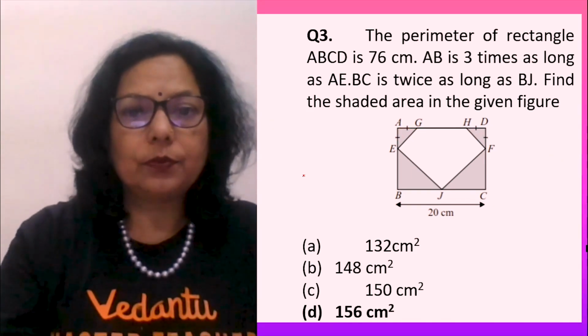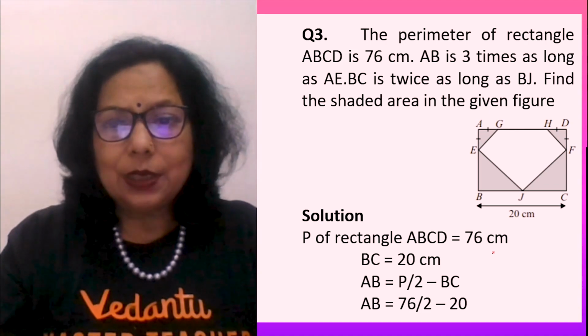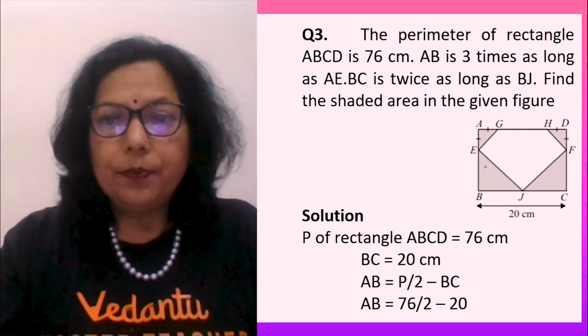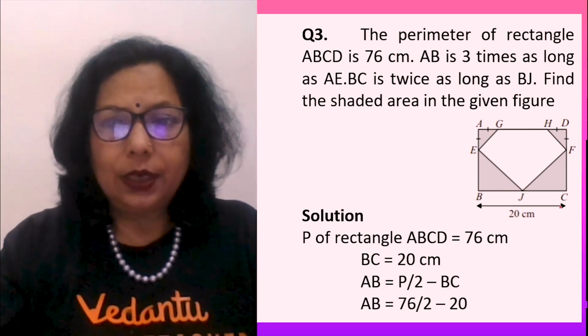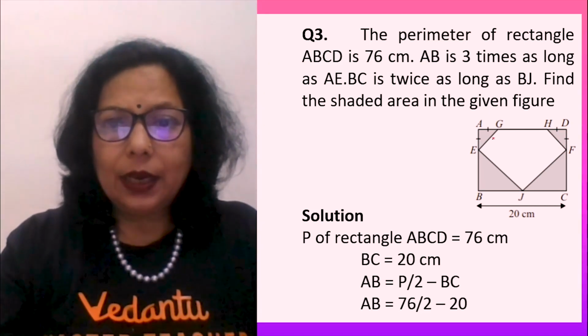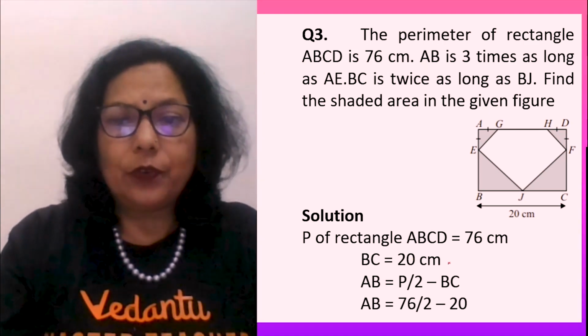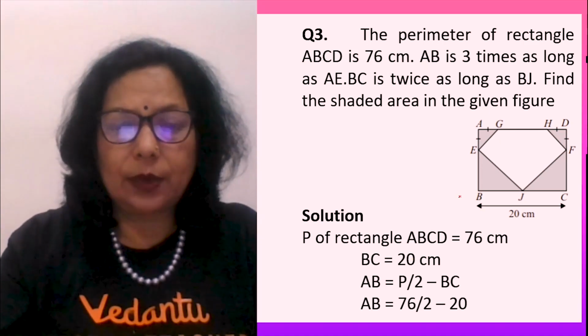Now, let's see. How do I find out? Perimeter is given 76. BC is 20. So if BC is 20 and AB is what? First, you have to find out this whole length AB.